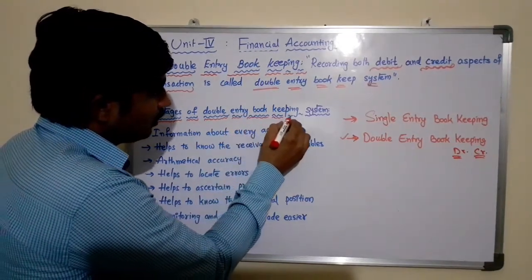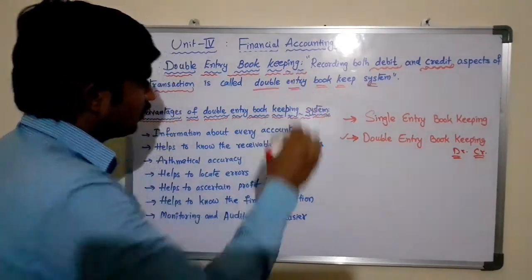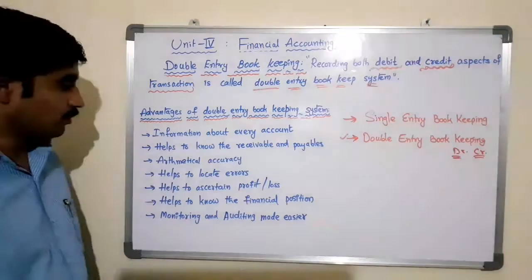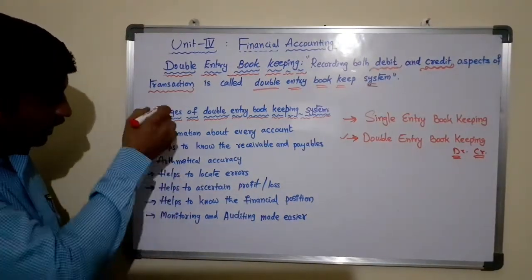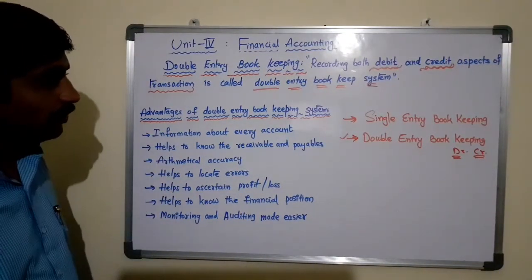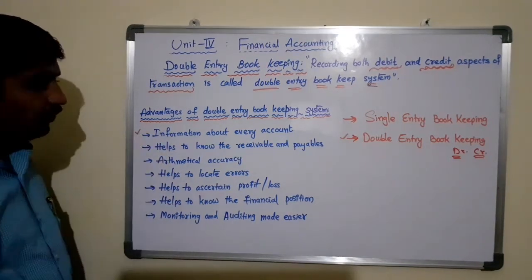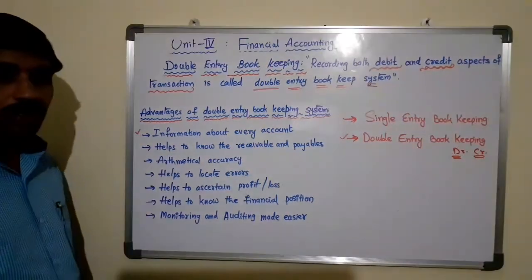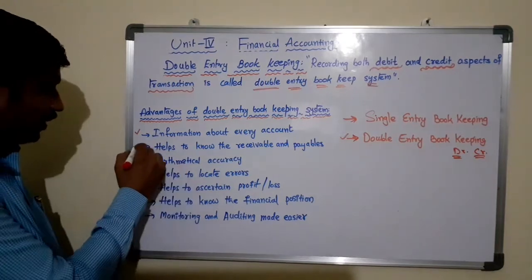What are the advantages of double entry bookkeeping system? Here are some of the advantages: information about every account which we are preparing.